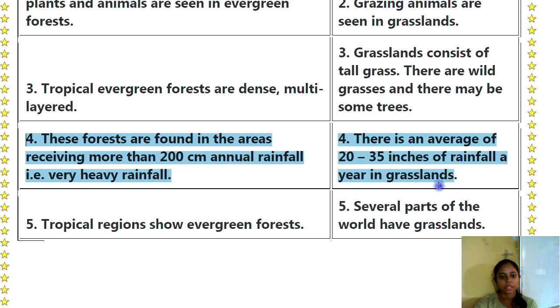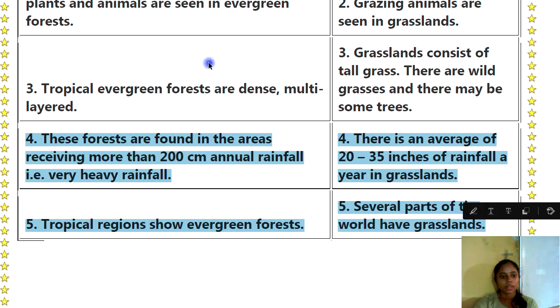These forests are found in the areas receiving more than 200 cm annual rainfall, that is very heavy rainfall. There is an average of 20 to 35 inches of rainfall a year in grasslands. Tropical region shows the evergreen forest. Several parts of the world have grasslands.